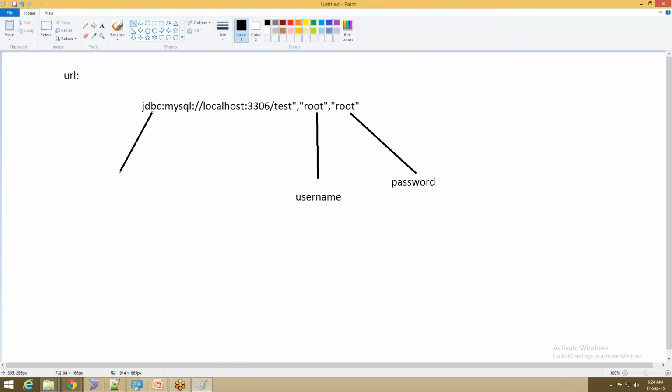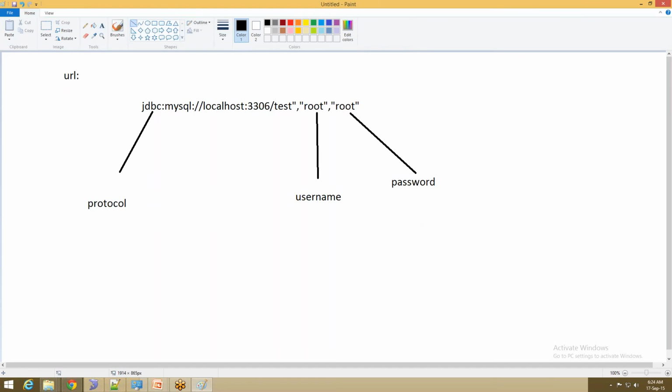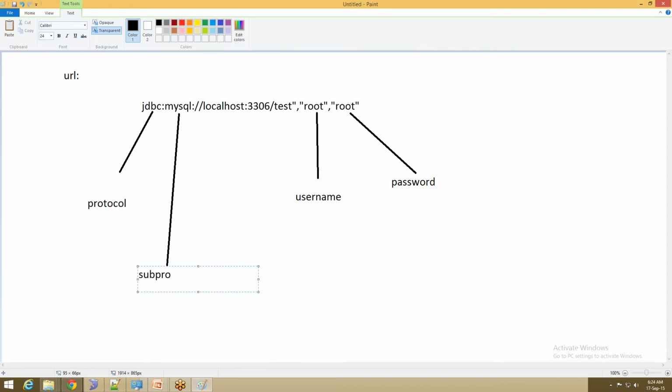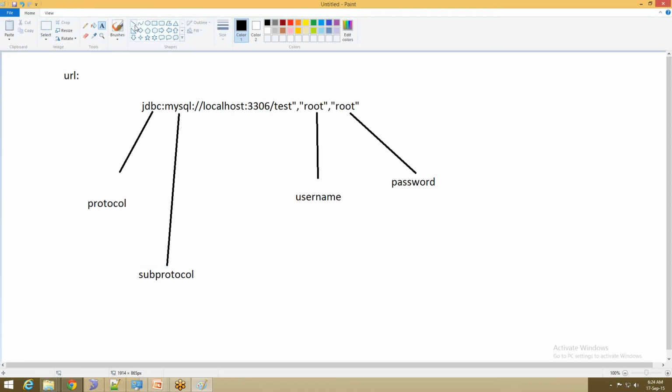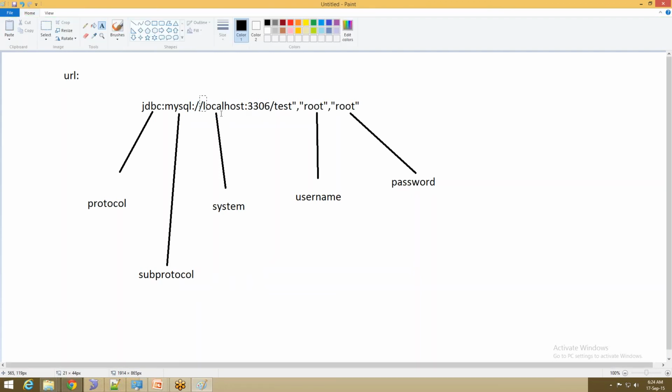This JDBC is said to be a protocol. MySQL is said to be a subprotocol. And after that you have localhost. Localhost is the system which you are trying to connect to in real time. In place of this localhost, we will be writing the IP address, let us say 127.0.0.1 something. So this localhost is replaced with some IP address.